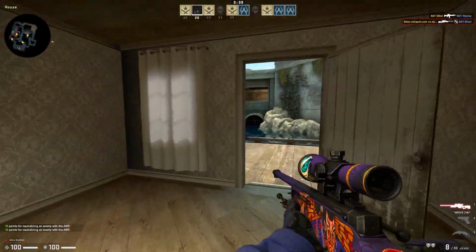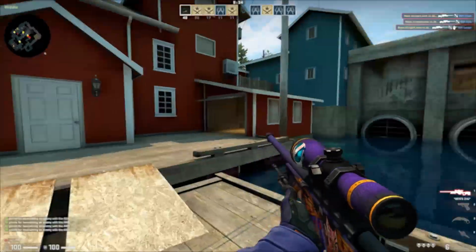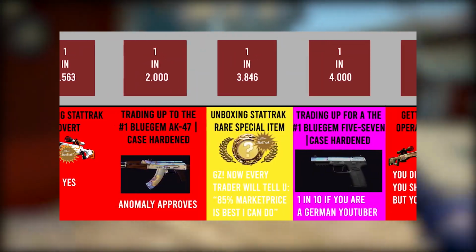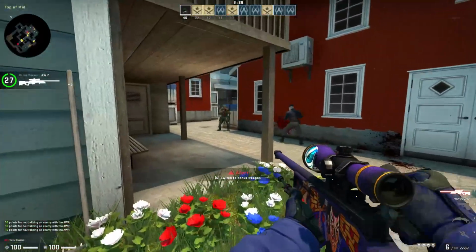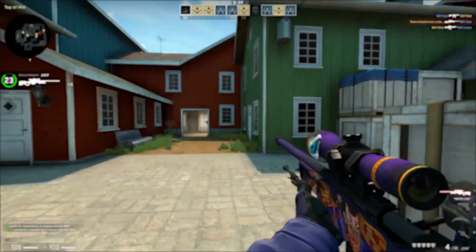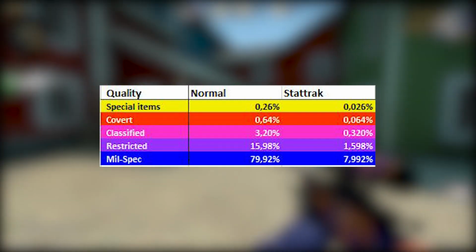But we can use statistics to determine how much money we spend on skins. If you've seen my probability comparison of CSGO skins, you all know that the odds for unboxing skins are most of the time public. When you open cases, you know what the odds are of getting a specific item.